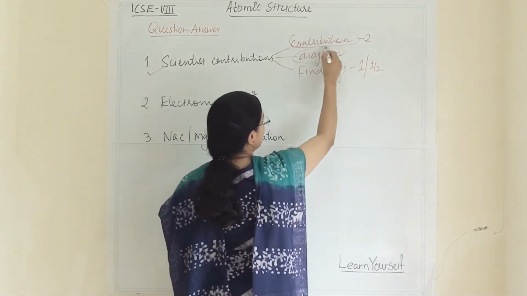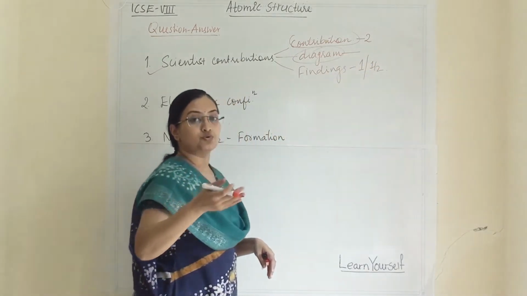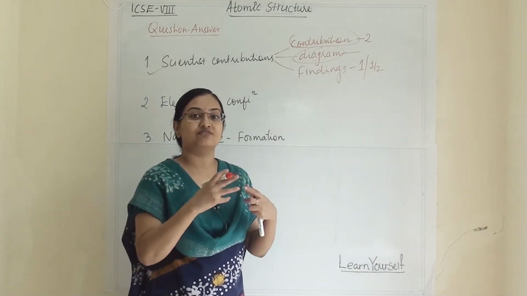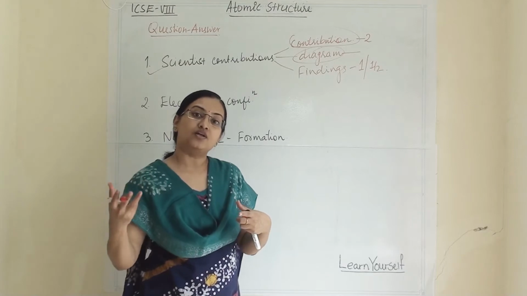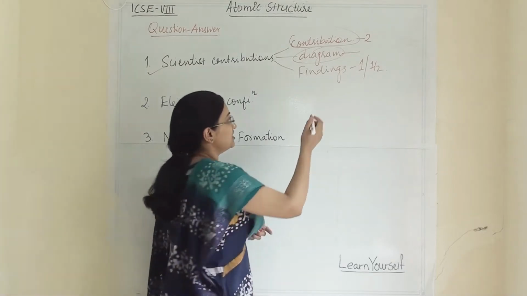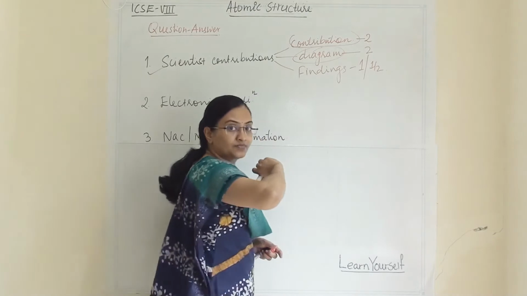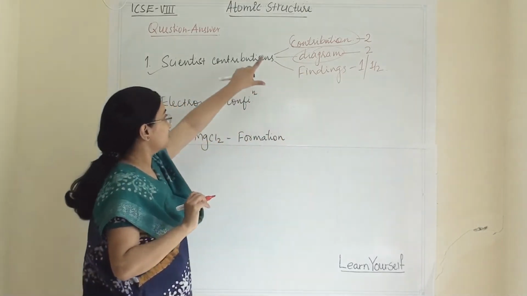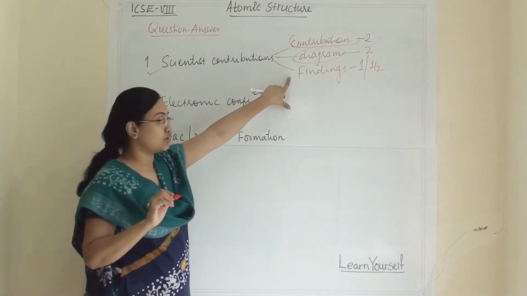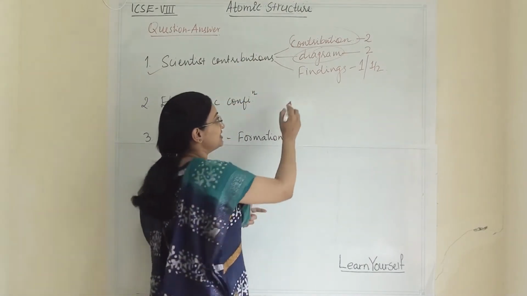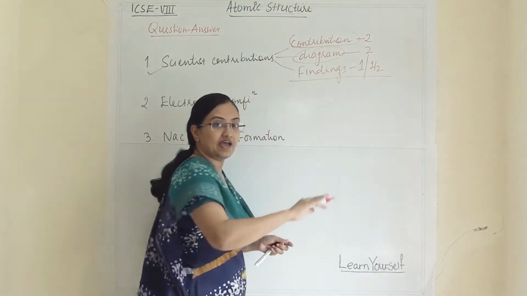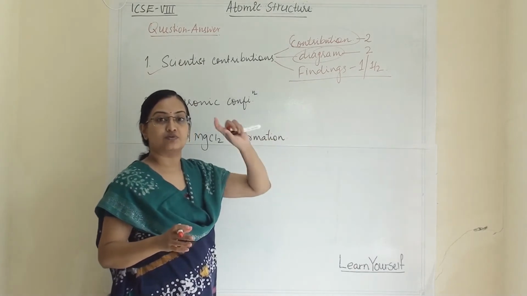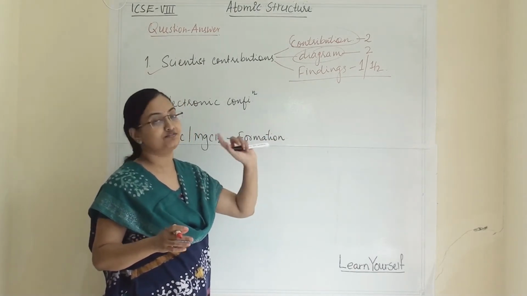And if they ask for a diagram, and suppose they ask you to write in brief what Mendeleev has contributed to modern chemistry, then it will be 2 marks: diagram 1 mark and your explanation 2 marks. So this kind of question is likely to come in the exam. Generally and majorly they ask findings and contributions for 1 mark and half mark, in multiple choice questions, in match the following and in fill in the blanks.